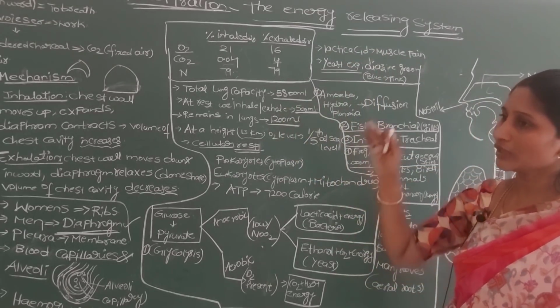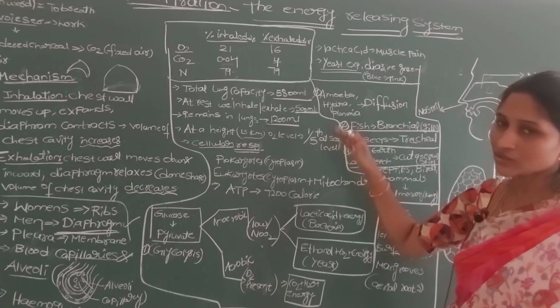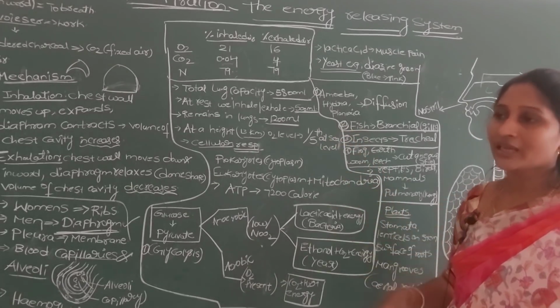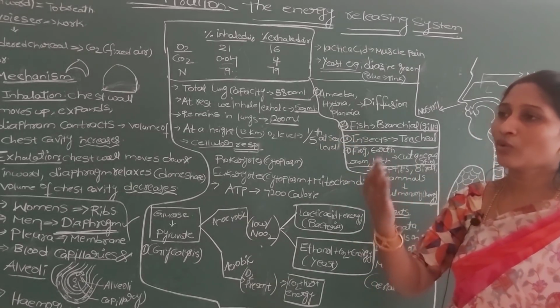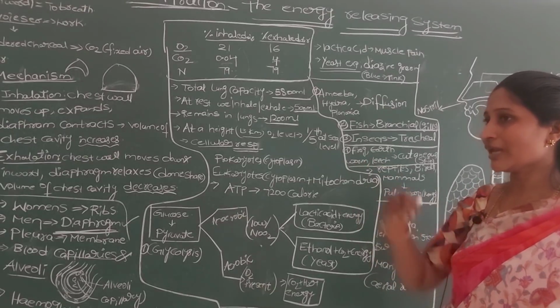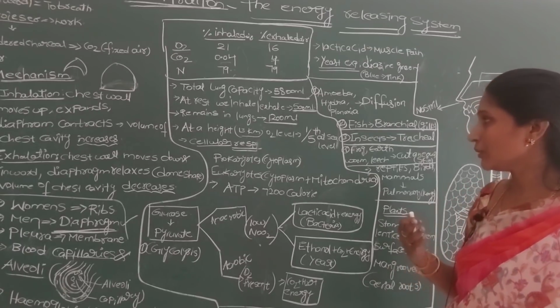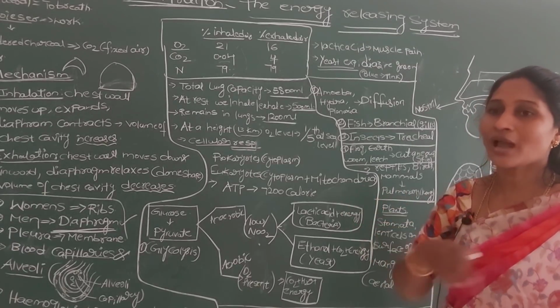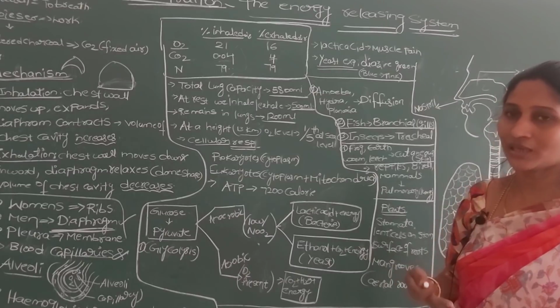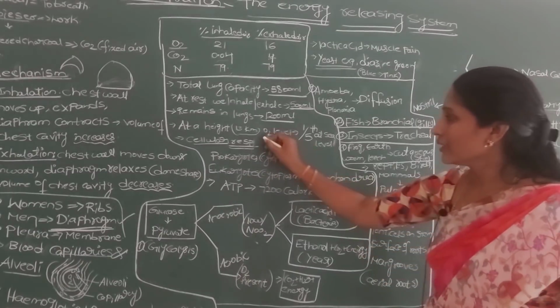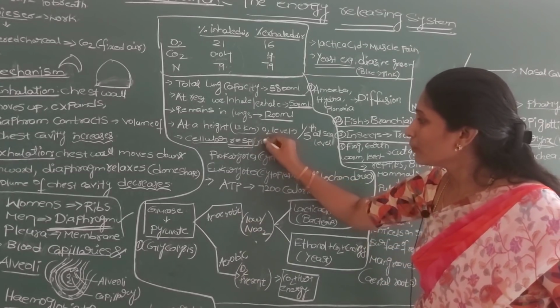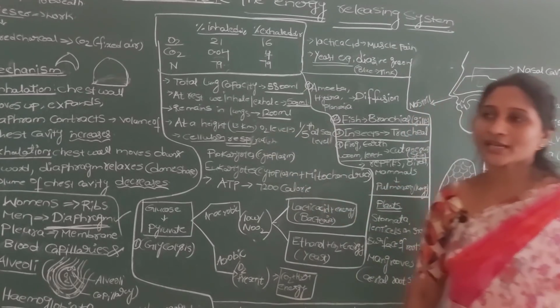If you go still higher, the oxygen concentration decreases still further. That is the only reason that when we go to hill regions or any high regions, we suffocate and suffer breathing problems, because the oxygen concentration is not up to the mark that the cells actually utilize. And here the very important process, listen, is cellular respiration.